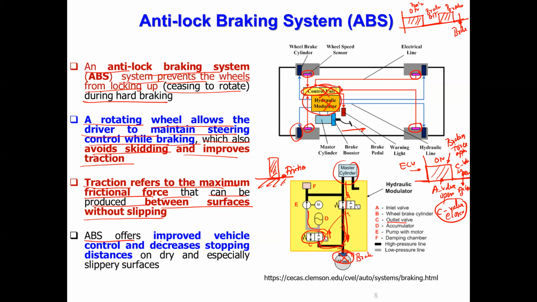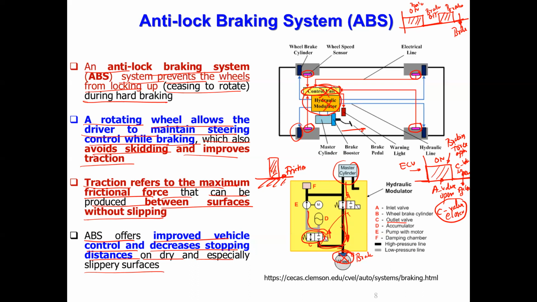Then ABS offers improved vehicle control and decreases stopping distance on the dry road, and also on slippery surfaces. Oil or ice or water on the road can work as a lubricant between the tire surface and the road surface.